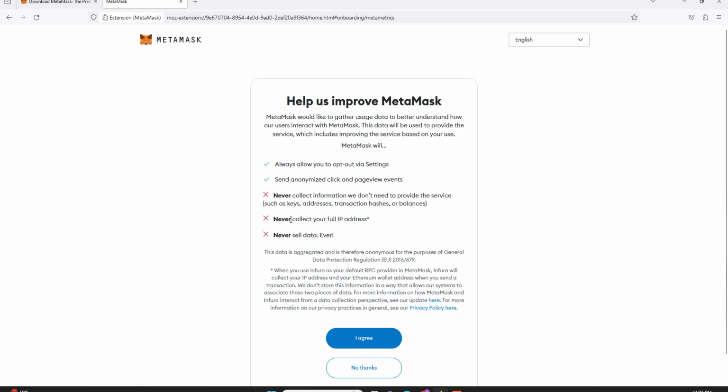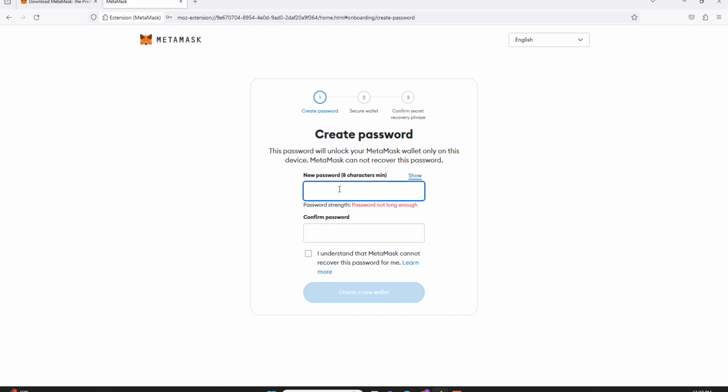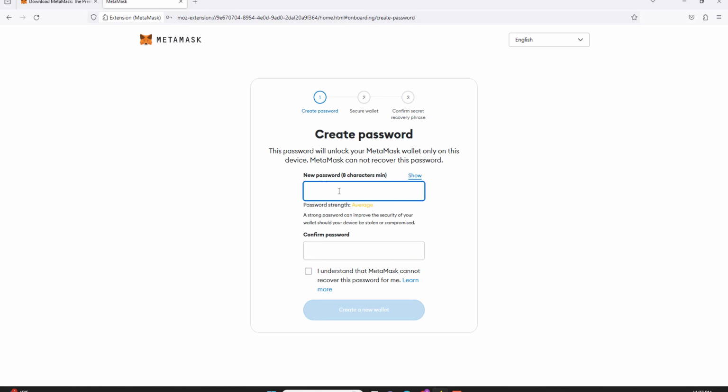They're pretty much saying that we never collect your email address, we never sell your data. They do collect your IP address now. They definitely do that, I believe. I'm not gonna say they're lying, but they might be. But let's agree. Right now, we're gonna create a password. I'm gonna put in a real easy password.